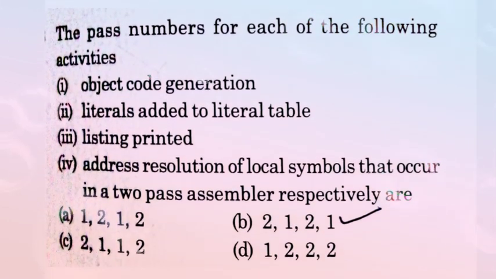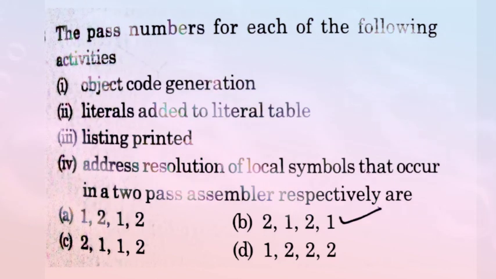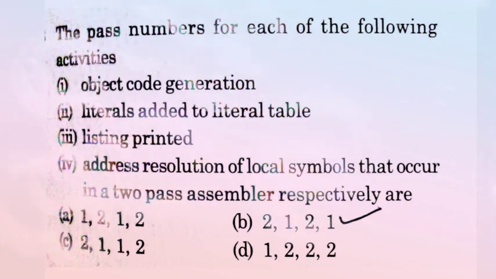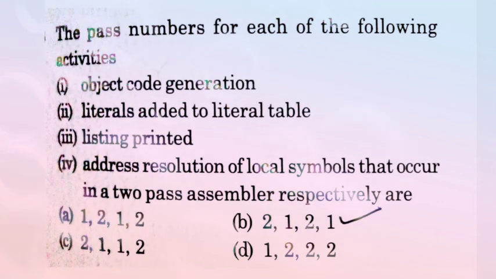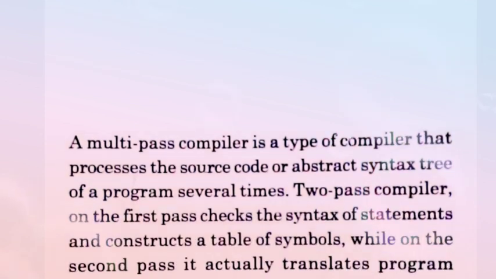The pass numbers for each of the following activities. Here the four statements: object code generation, literals added to the literal table, listing printed, and address resolution of local symbols, that occur in a two-pass assembler respectively are. So we count the number of passes for each given activity. Here four activities are given, and also four options A, B, C and D. Now come to the solution of this question.